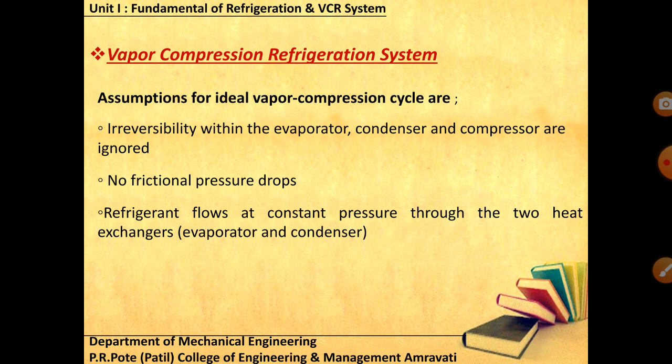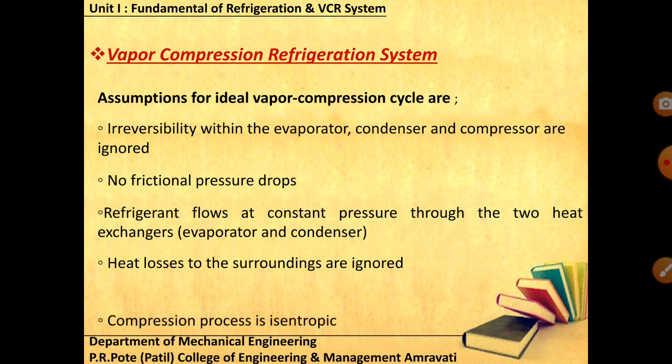Okay, refrigerant flows at constant pressure through the two heat exchangers. The pressure of your refrigerant would be constant in the evaporator as well as in the condenser. Again, heat losses to the surroundings are ignored. We'll say that whatever heat transfer devices are there, they are perfectly insulated. Again, it is an assumption.